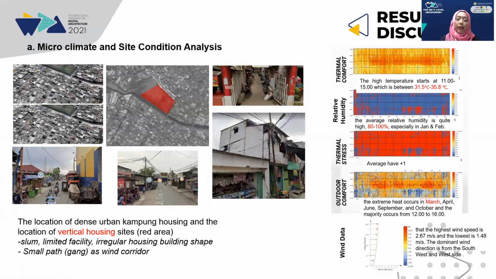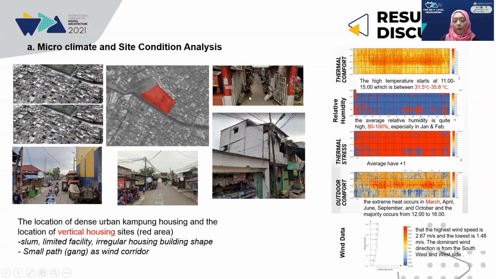From the first one, microclimate and site condition. We can see the site condition, the location of dense urban kampung housing, and the location of vertical housing sites in the red area. The red area is the proposed vertical housing plan. Now we can see the condition of the kampung: slum, limited facilities, irregular housing building shape.